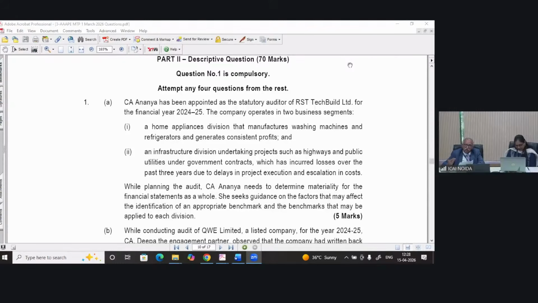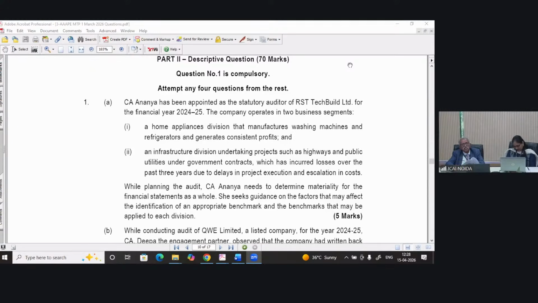Because while doing audits, the auditor has to arrive at so many judgments. He has to arrive at his conclusions on the basis of evidence, and for that purpose, the auditor uses his professional judgment. Materiality is one instance where the auditor exercises his judgment.